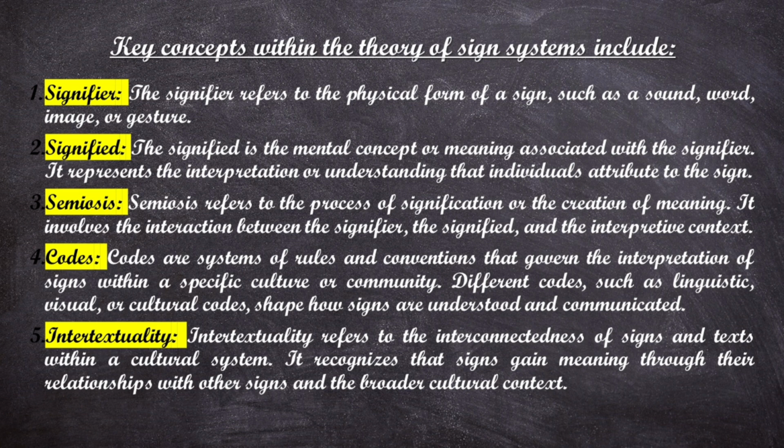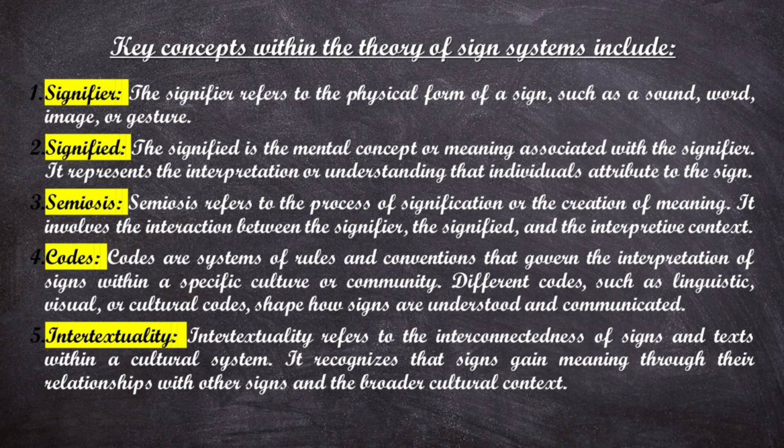The third key concept is semiosis. Semiosis refers to the process of signification or the creation of meaning. It involves the interaction between the signifier, the signified, and the interpretive context. The next in this category is codes. Codes are systems of rules and conventions that govern the interpretation of signs within a specific culture or community.